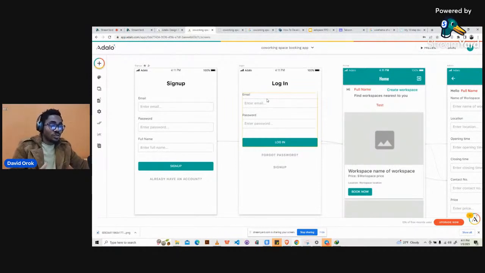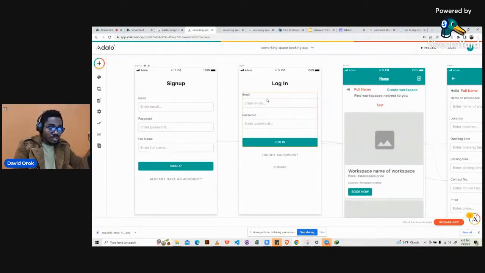The admin is supposed to be the third user, right? We're supposed to have the admin, the workspace owners, we can just call them vendors, and then we have the freelancers. So that means we're supposed to have three users. But if we go ahead and create three users at this stage, it's going to overcomplicate scenarios. So in our subsequent class, we're going to make it exactly how it's supposed to be. But for now, we're just using two users, that means admin and the freelancer.